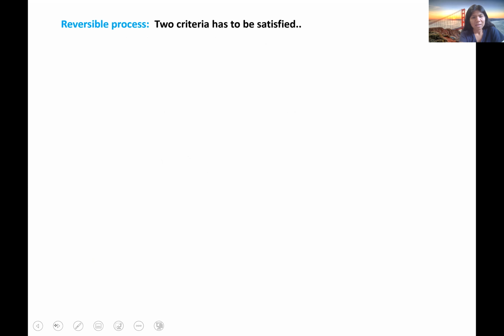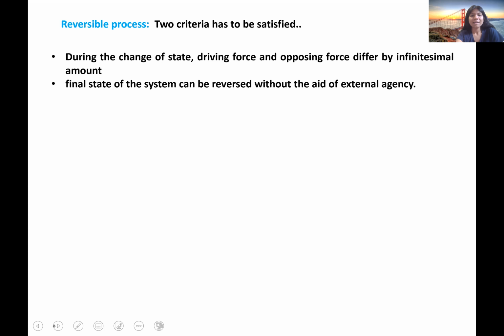So next, I will discuss two special categories of process: reversible process and irreversible process. For the reversible process, two criteria have to be satisfied. Point number one is that during the change of initial state to final state, the driving force and the opposing force will differ by an infinitesimal amount.